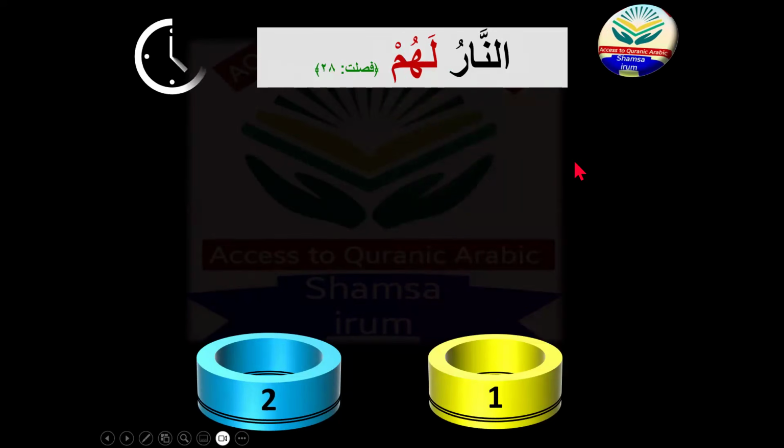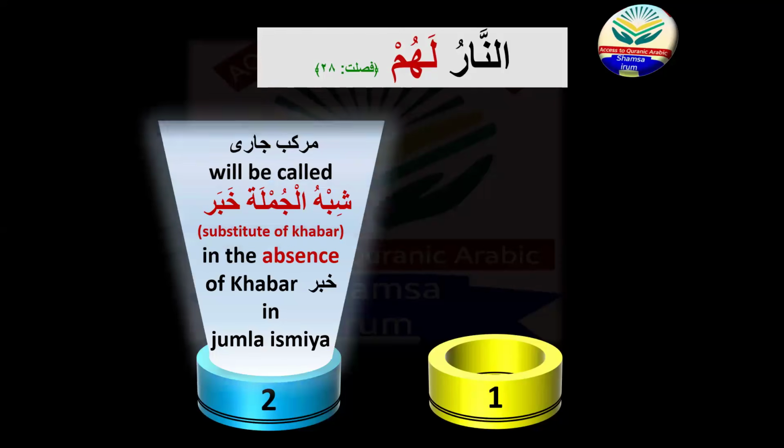Tick, tick, tick. It's 5 seconds, but I said too many ticks now. Time is up now. Murakkab jari will be called shibu jumla khabar in the absence of the khabar. So look, there is no khabar. Annaru is marfu and marifa, so it is mubtada. There is no other marfu ism that we can say is the khabar. So the khabar is not mentioned here. Khabar is absent here. In the absence of khabar, lahum, the jar majroor, will be called shibu jumla khabar.